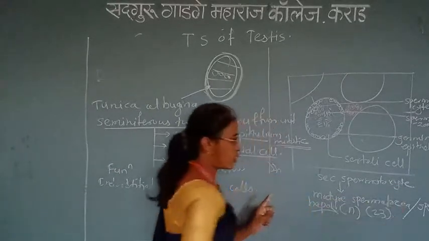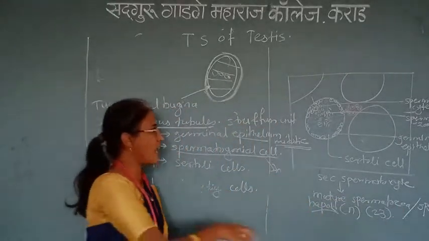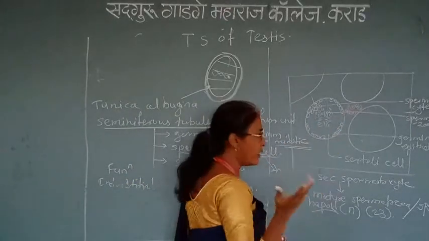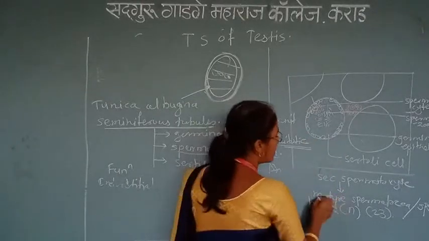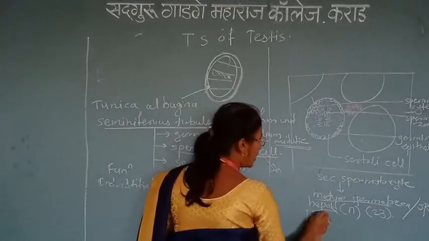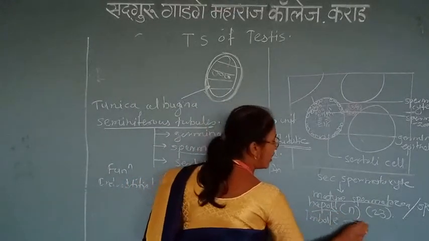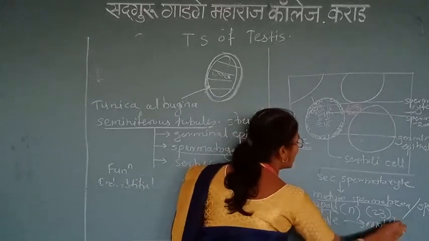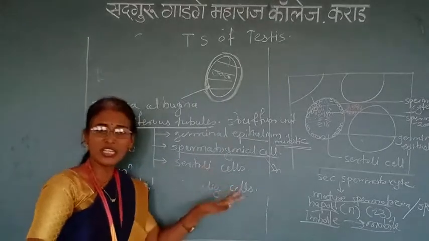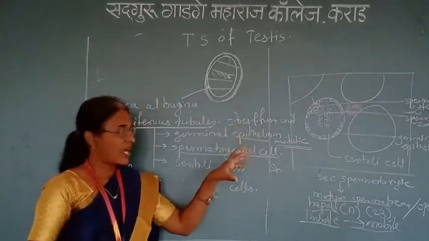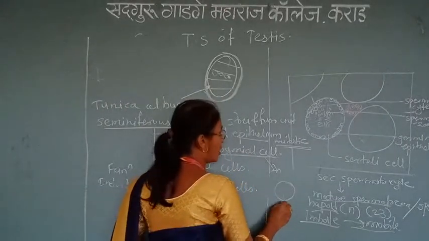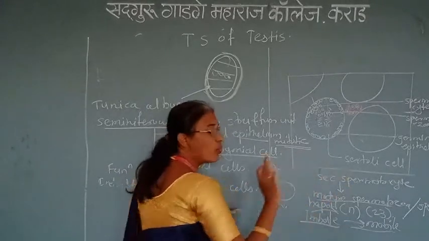This mature spermatocyte, or the sperm, is attached to a special structure called a Sertoli cell. Later on we will discuss what the Sertoli cell is. This is an immobile structure, which is converted into a mobile one because it has to reach the female genital tract. That's why movement takes place from this spermatozoa, and the typical rounded structure of the spermatozoa is converted into a typical motile structure.